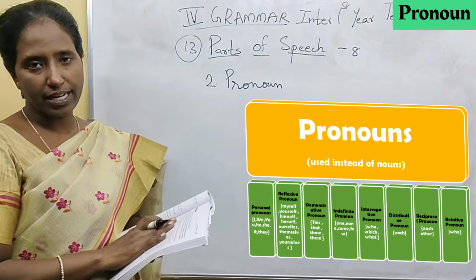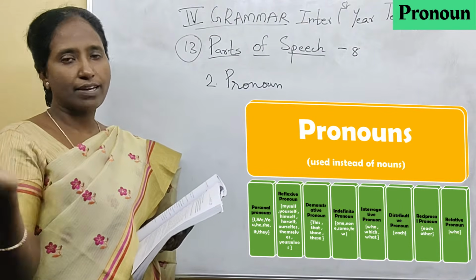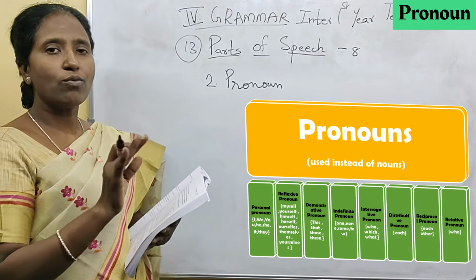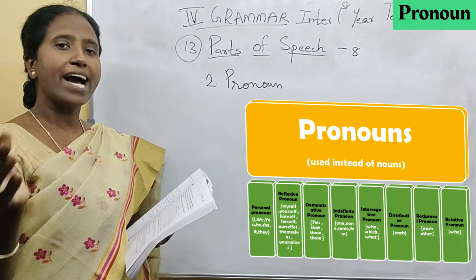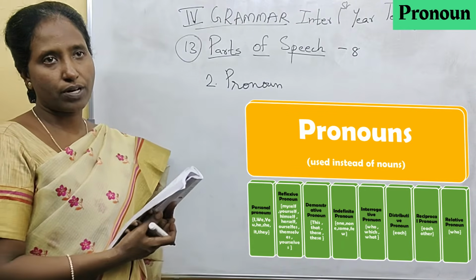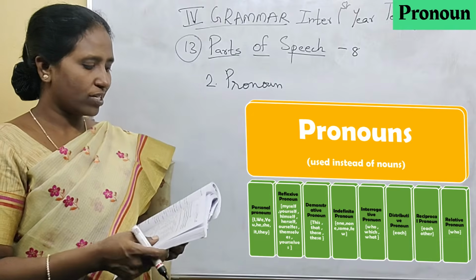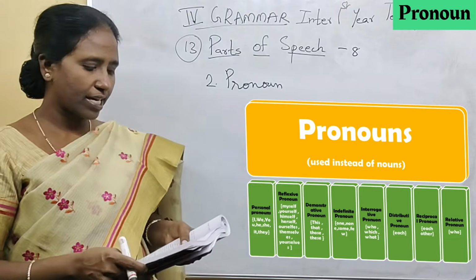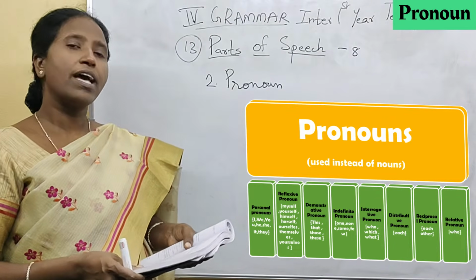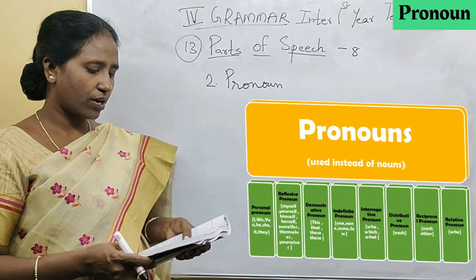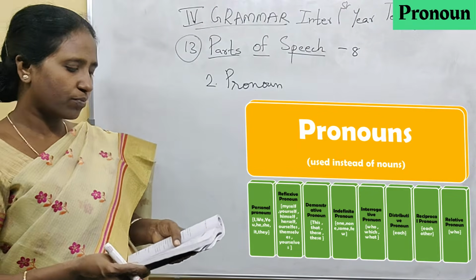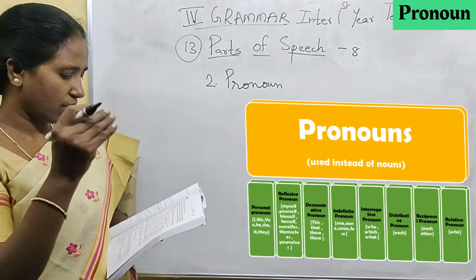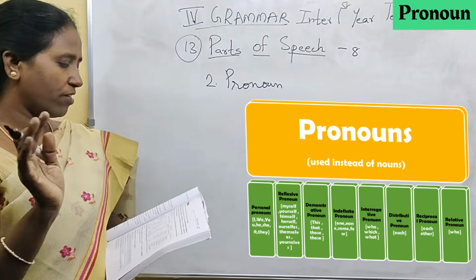They give all these because if they just gave an example, you wouldn't understand why it is a pronoun. So firstly we should tell the different types of pronouns, and these are all the words coming under pronouns. A pronoun is a word which is used instead of a noun. So these are the various types of pronouns. One by one we will come.